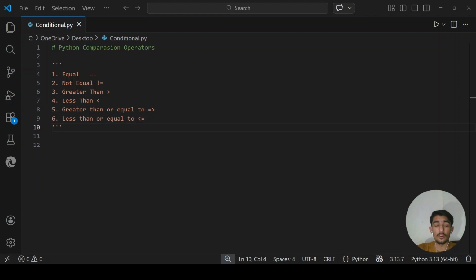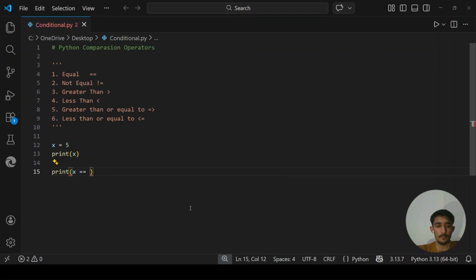This is one of the most common mistakes beginners make. Let's see in the code. Let's say I have x equals 5, and now I want to print x. I'm asking now x.